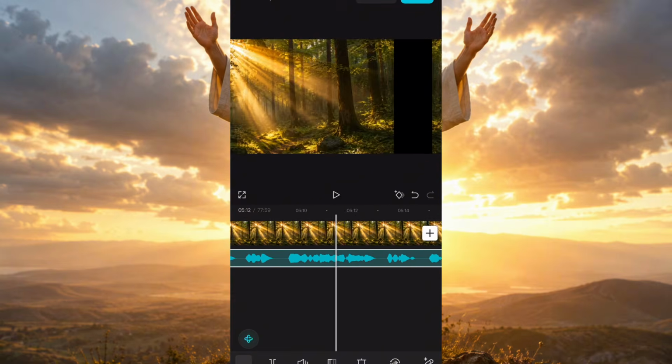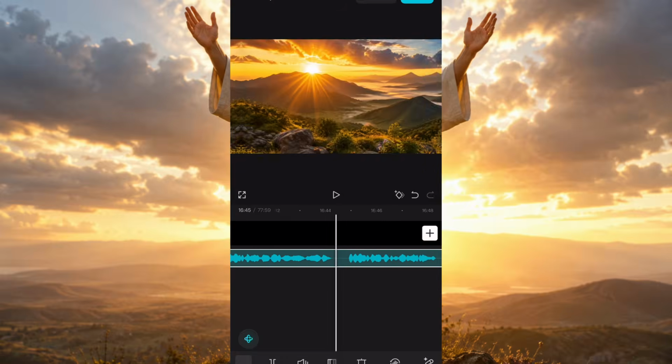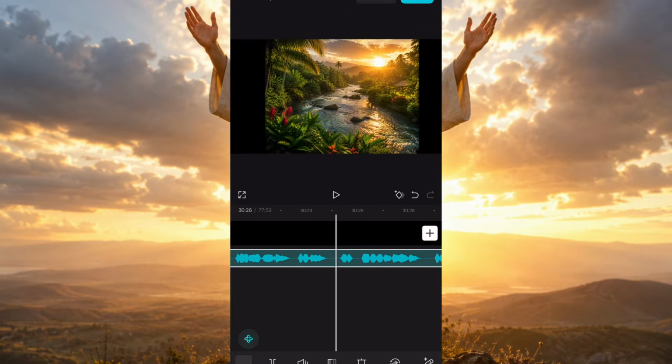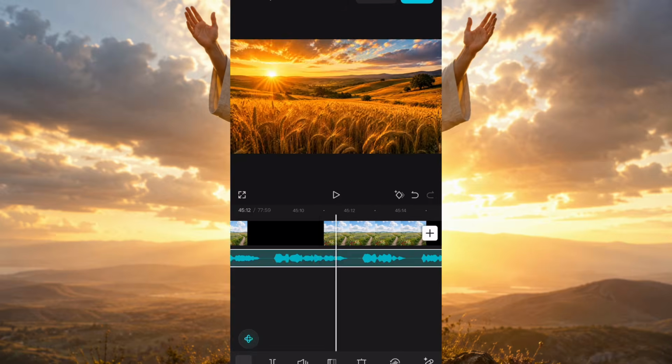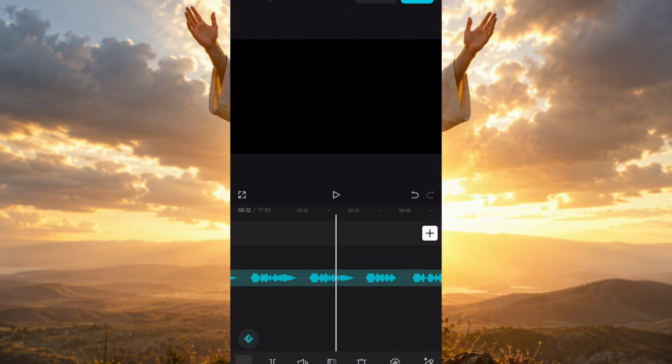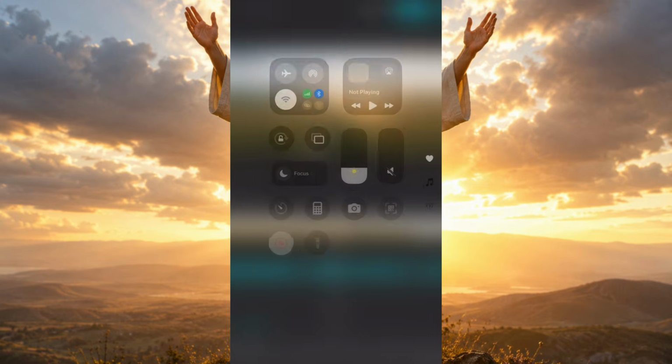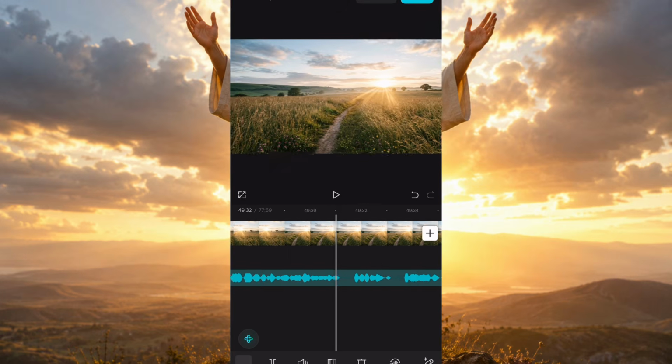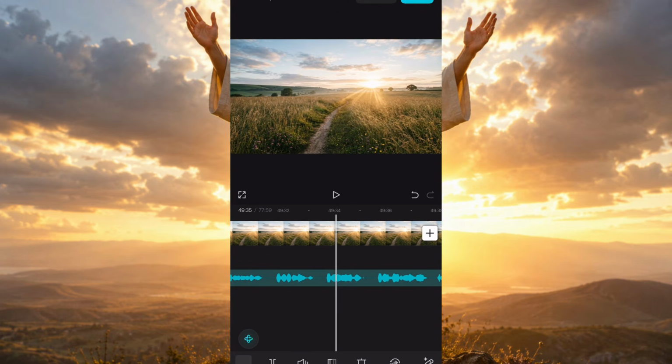Before we add our auto caption, you will notice that our visuals, which is the video, is about 15 minutes. So all we just need to do right here is to try and duplicate it, so that it will get to every part. We're going to click on it and click on duplicate.